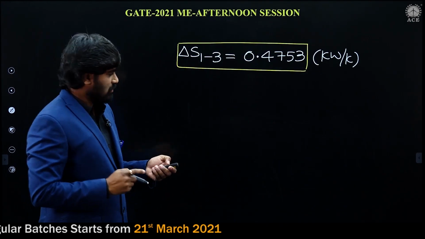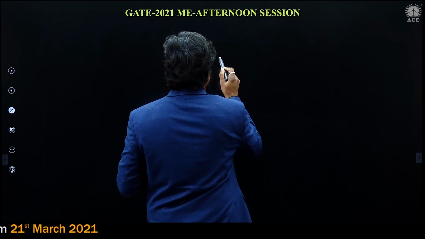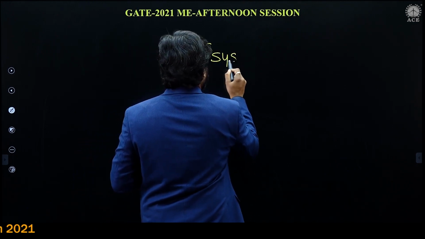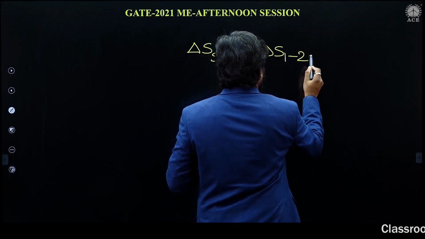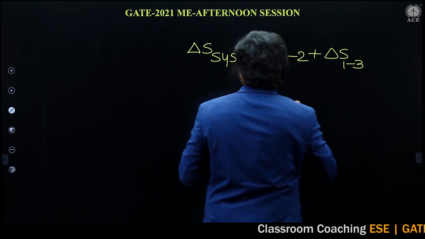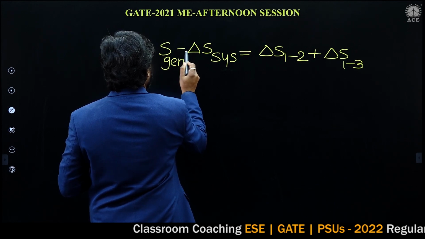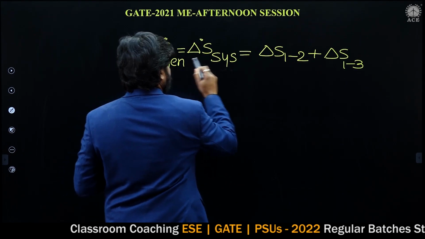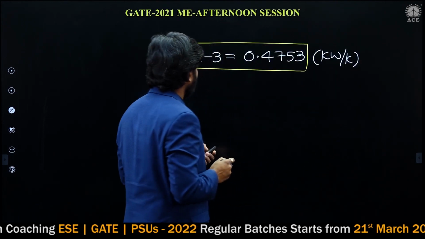Now let's calculate the total change of entropy of the system. Delta S 1 to 2 plus delta S 1 to 3 is nothing but the entropy generation. Actually, these are in rate form only, because of kilowatt per Kelvin.